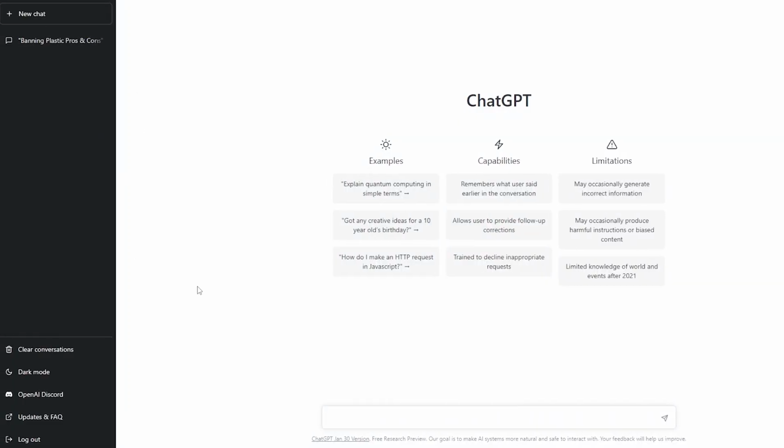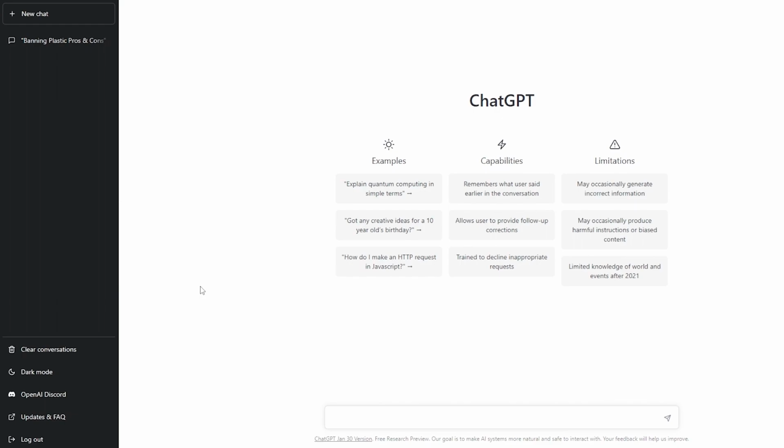Now, I do have to mention, if you are going to use ChatGPT for content writing purposes, then I have to warn you that most of the content on ChatGPT is not connected to the internet. They have a database and they've stored all of their information within that database. That's why it says right here that its knowledge of the world and events is limited after 2021. So after 2021, it doesn't know a lot of stuff, but before 2021, it knows quite a bit. So you have to be careful what you ask. If you ask it, let's say, what was the weather yesterday, it won't be able to tell you.